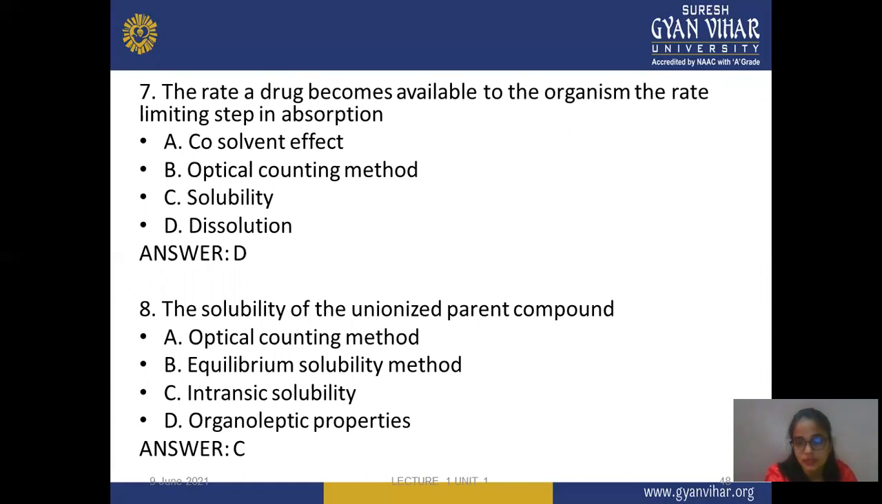And the eighth question is: the solubility of the unionized parent compound. The options are optical counting method, equilibrium solubility method, intrinsic solubility, and D is organoleptic property. The correct answer is intrinsic solubility. It means the unionized parent compound is easily solubilized, which is the intrinsic solubility property. The correct answer is intrinsic solubility.